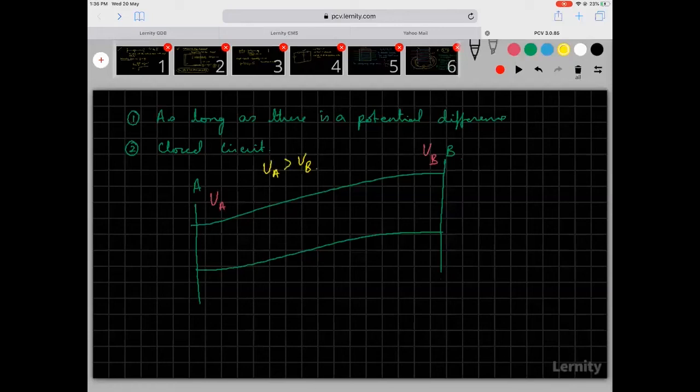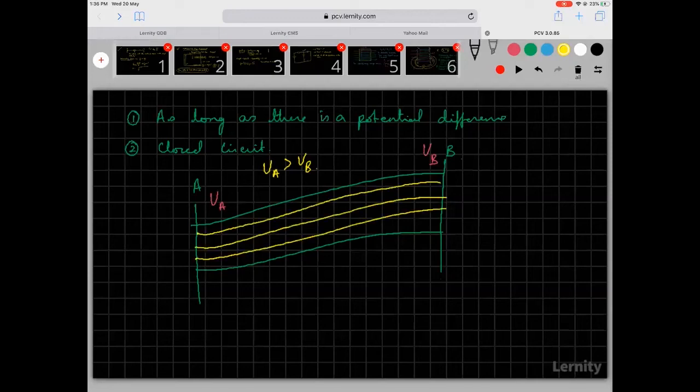So the electric field lines will move from higher potential to the lower potential. So we are talking about these imaginary field lines. These imaginary field lines are there through the conductor. Now, the first case that you will tell me is that, sir, you had already taught us that there cannot be an electric field inside a conductor.